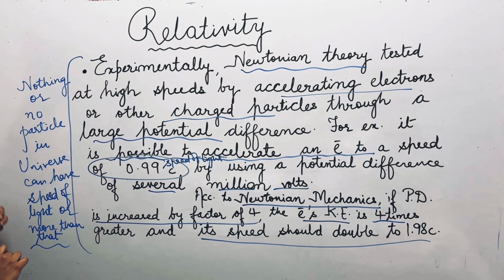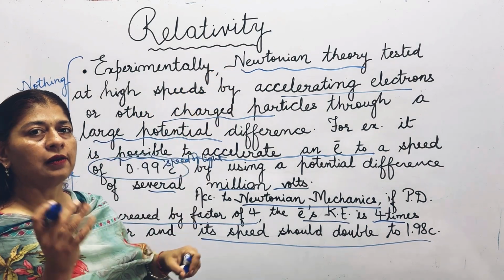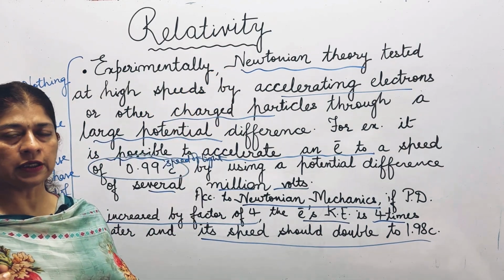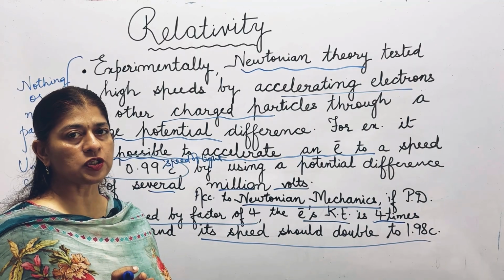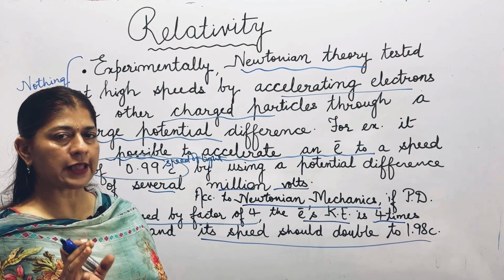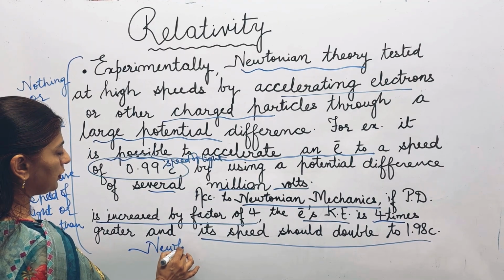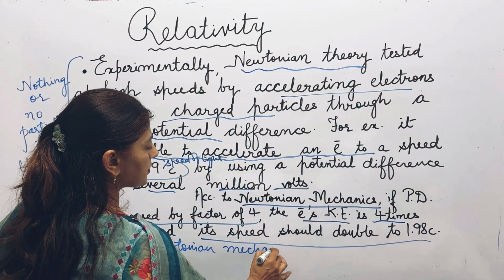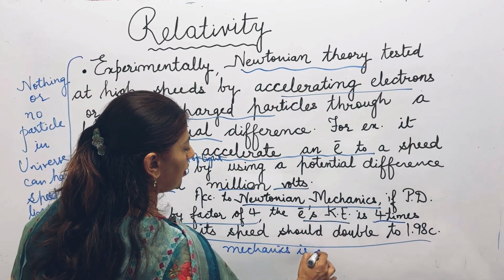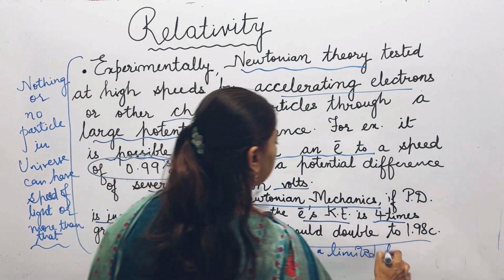So what is concluded? That Newton's theory is a limited theory. It is limited when the particle is accelerating at high speed. For low speed, it is applicable. So we say that Newtonian mechanics is a limited theory.